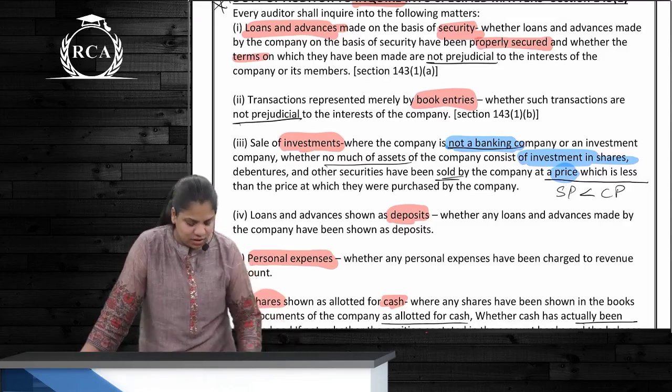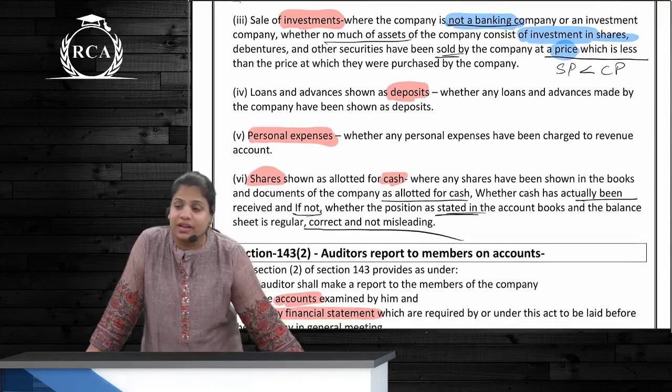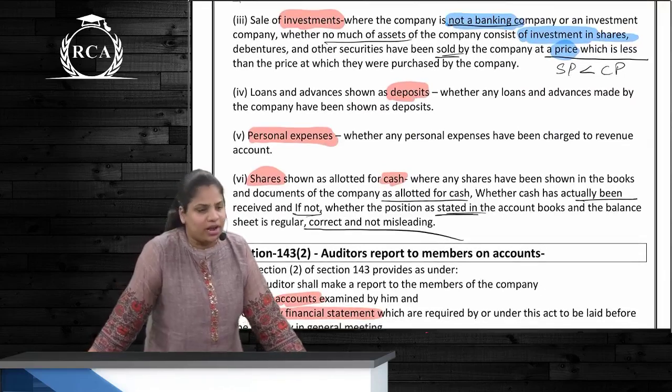Next one is loans and advances which are shown as deposits. So what kind of deposits are we talking about? Security deposit or rental deposit.